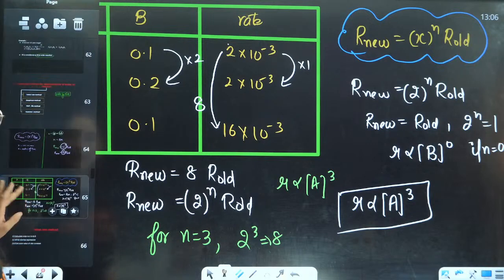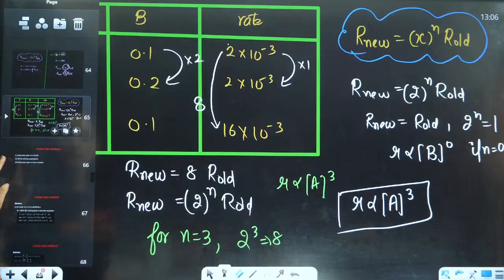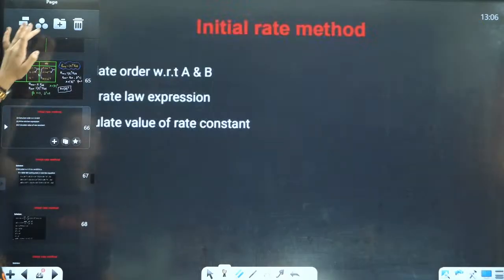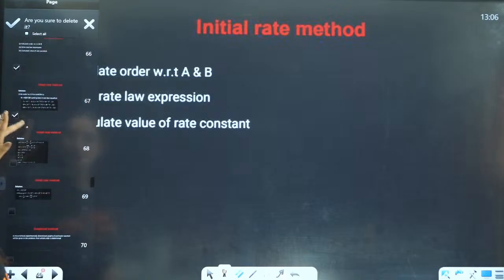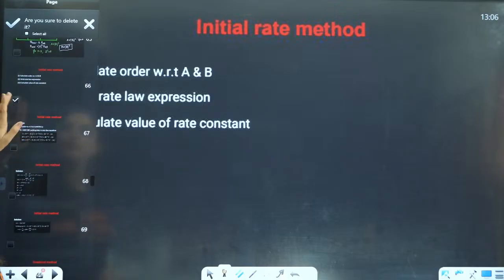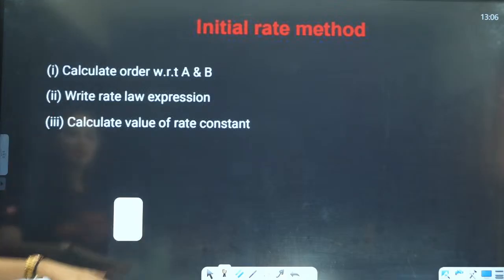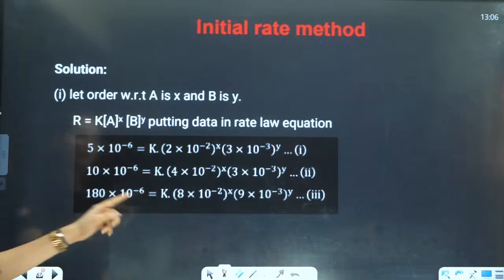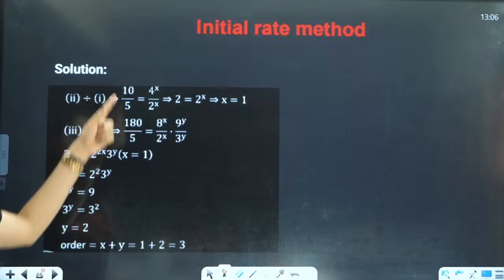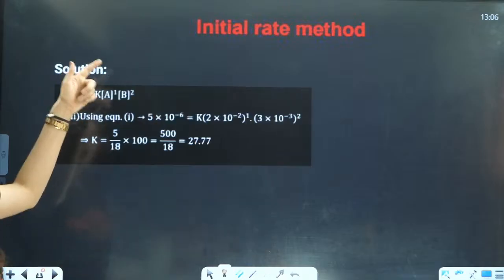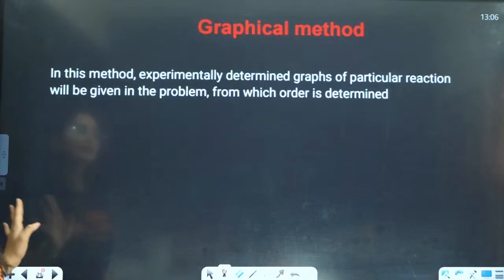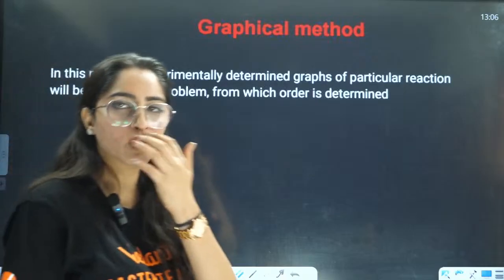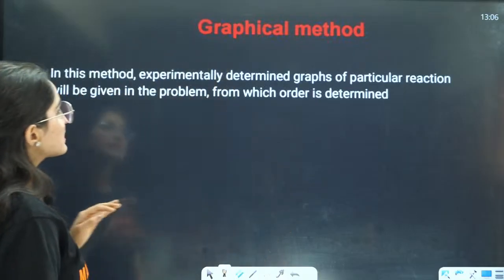Okay, now that was the dependency of rate on this thing. Otherwise, what you would have done is calculate this with respect to A and B. You would have to put 3 formulas, then apply this, then divide this. It goes on to the second page also. Then you will have your answer. But I have given you a simple trick based on that, right?